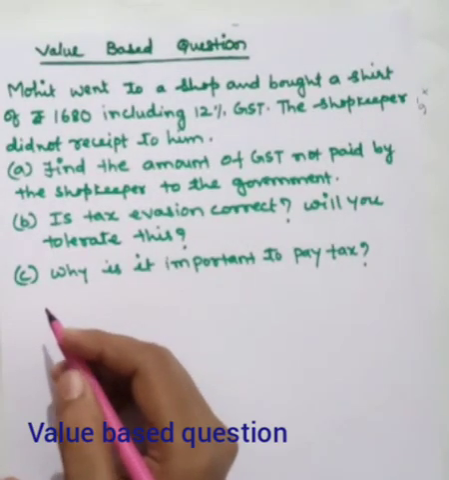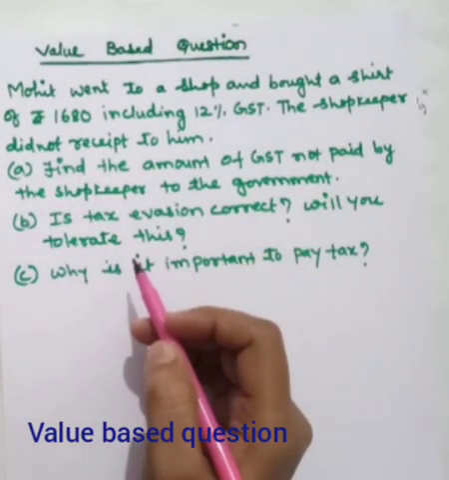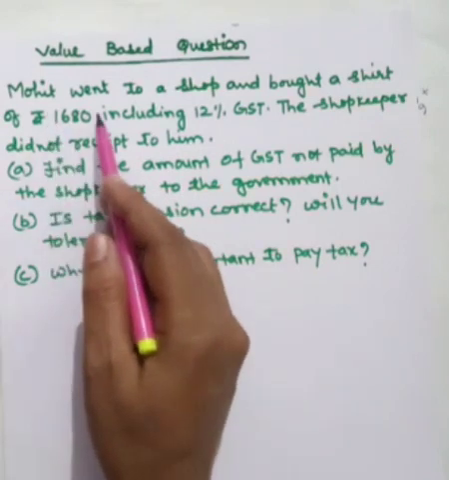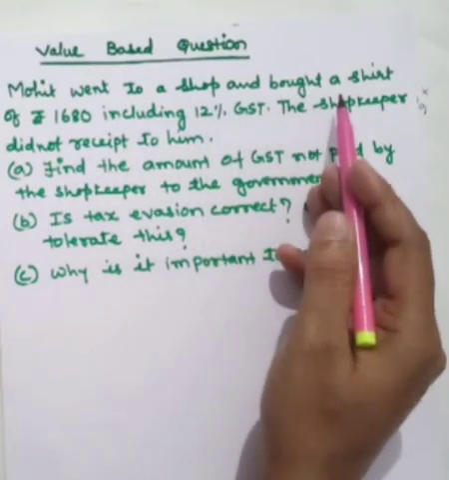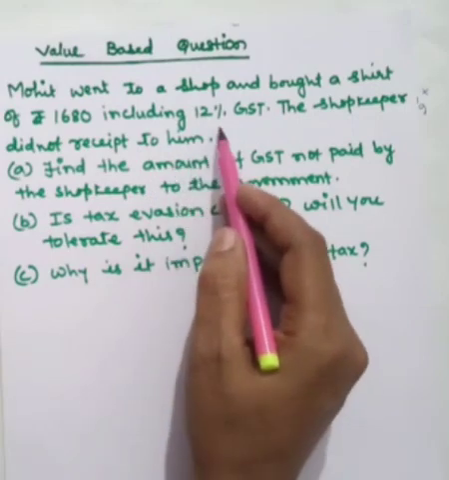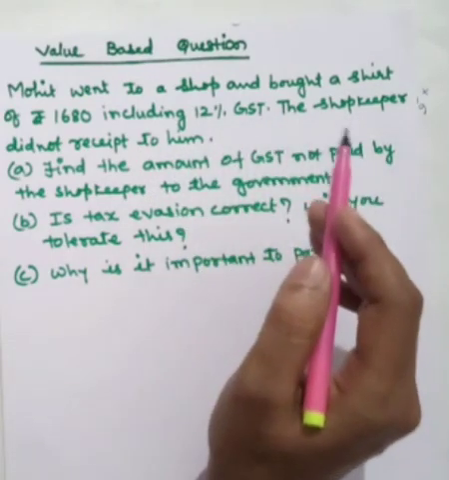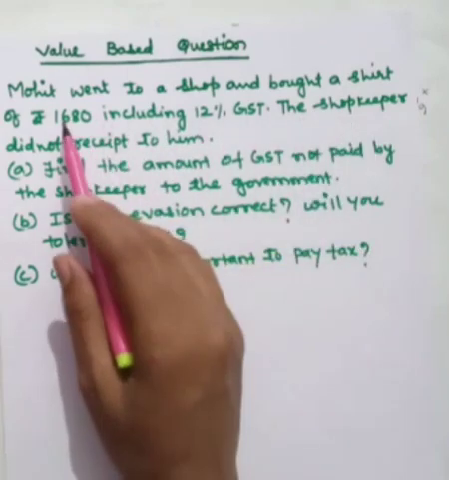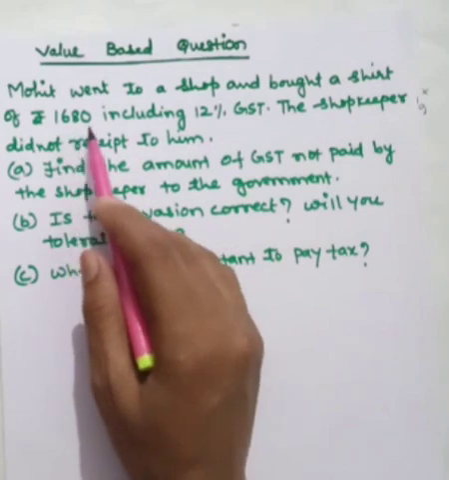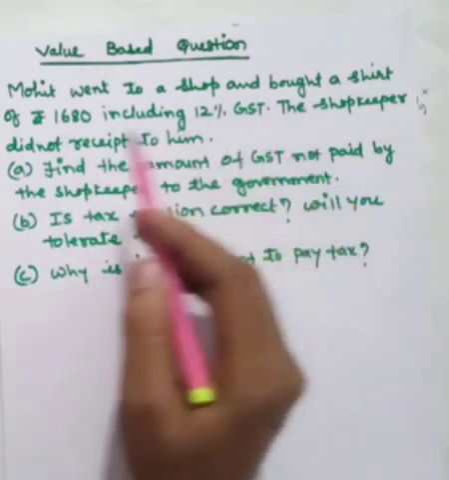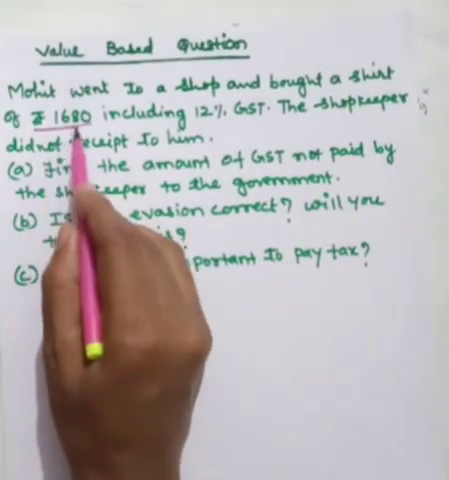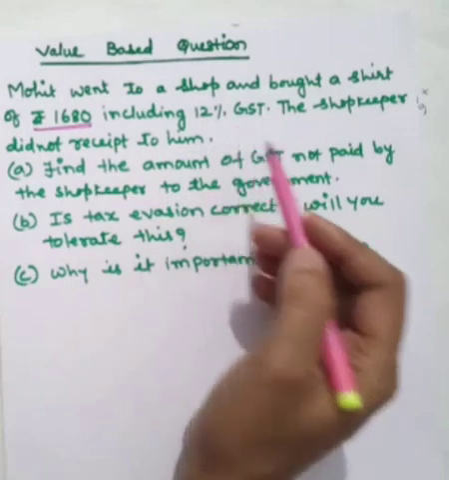Yeah, dear children, let us see this question. This is from chapter 5, Profit, Loss and Discount. Mohit went to a shop and bought a shirt of rupees 1680, including 12% GST. Now try to understand this first line. Mohit is a boy who went to a shop and bought a shirt, and he gave rupees 1680 to the shopkeeper. Now this amount, rupees 1680, is including GST, which is 12%.